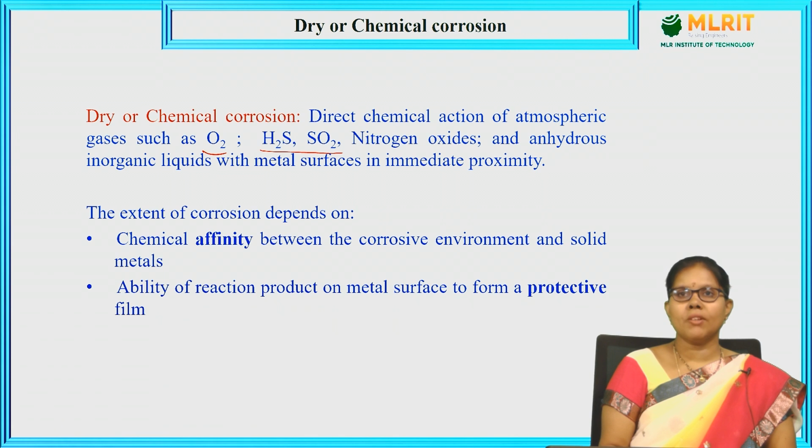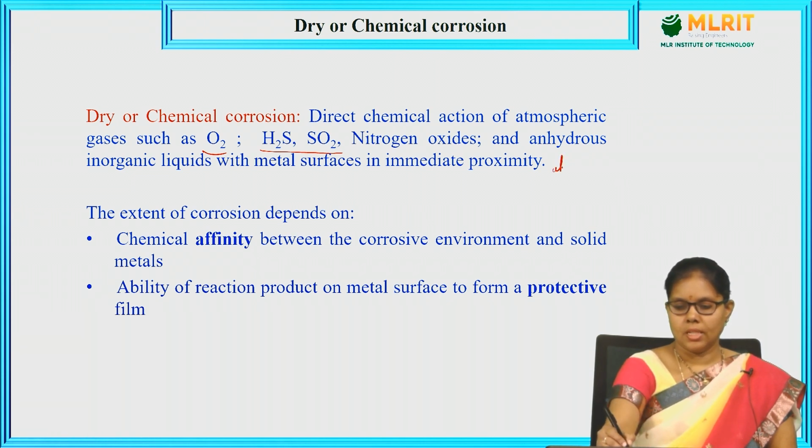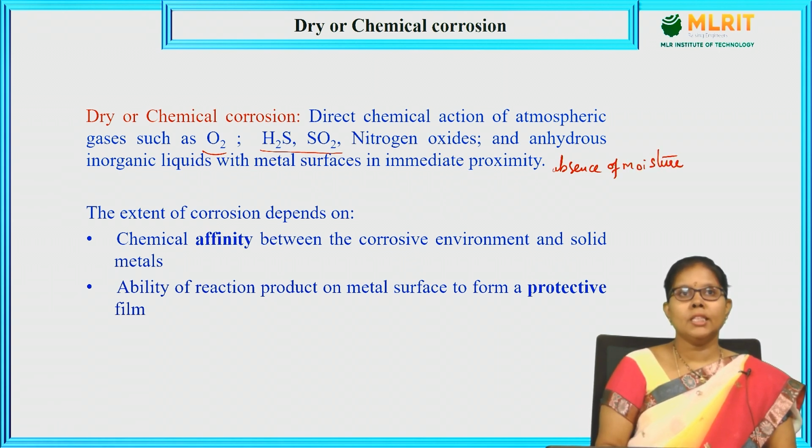So, if a metal surface is surrounded by oxygen gas or H2S or SO2 or nitrogen oxides, in the absence of moisture, dry corrosion takes place. Nothing but one metal liquid can impact corrosion on another metal, which is called dry corrosion.